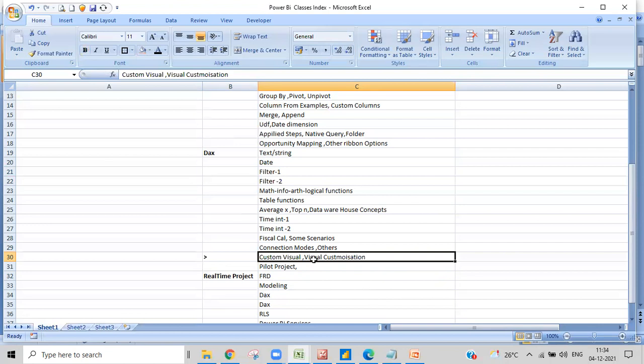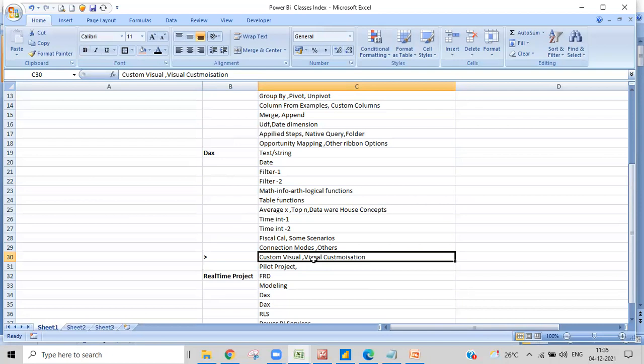We will go through that in these sessions. Visual customization is one of the advanced topics, and a very interesting one: converting the native visuals into other advanced things with the DAX part, and some customizations of the visuals. This is what we have designed, and you won't find this anywhere, even in other institutions.